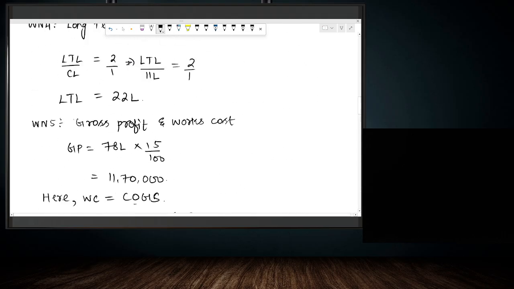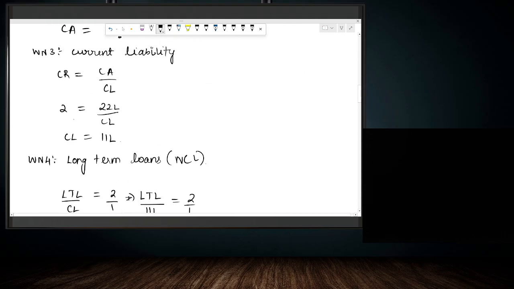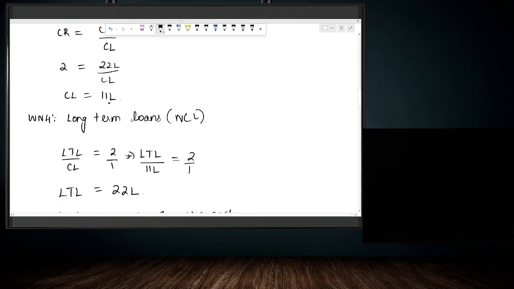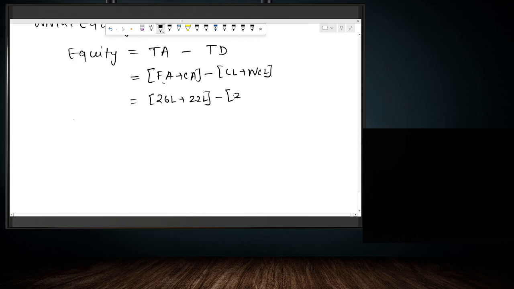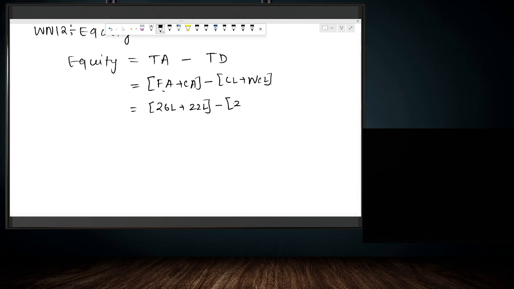Current liability is how much? Working note number 3: current liability is 11 lakh, non-current liability is 22 lakh. When we put these two numbers together, we get the total debt, 11 lakh plus 22 lakh. So here it is 48 lakh minus 33 lakh. We get equity as 15 lakh. So the total amount of equity is equal to 15 lakh.